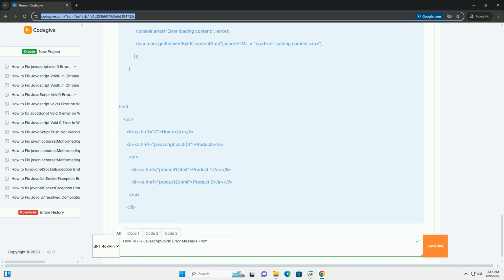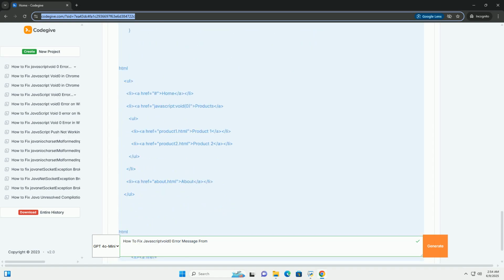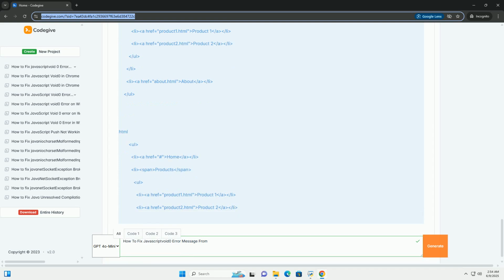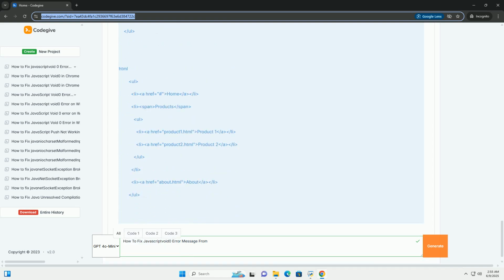What is JavaScript void 0? The anatomy. JavaScript is a special protocol used in HTML attributes, primarily